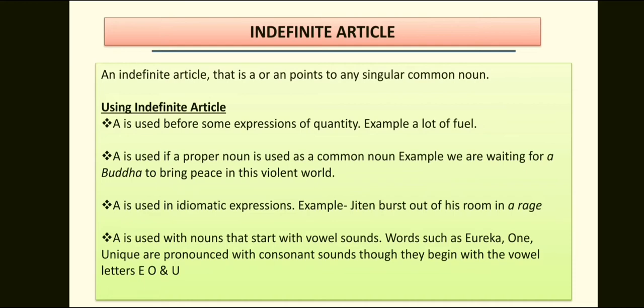Words such as eureka, one, unique are pronounced with consonant sounds, though they begin with the vowel letters E, O, and U. So we use a with one, a with eureka, a with unique. For example, a one-eyed man.